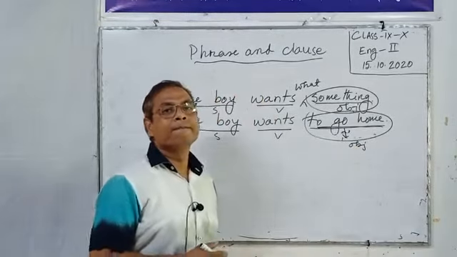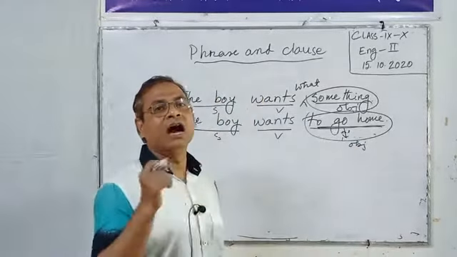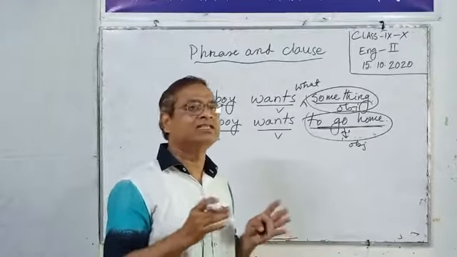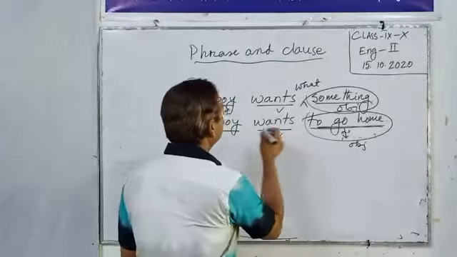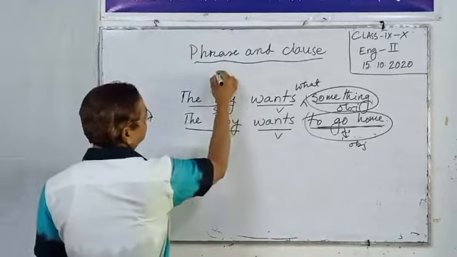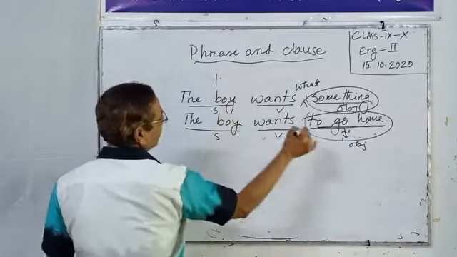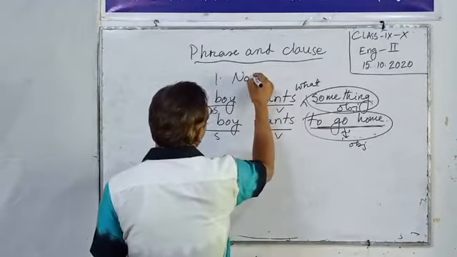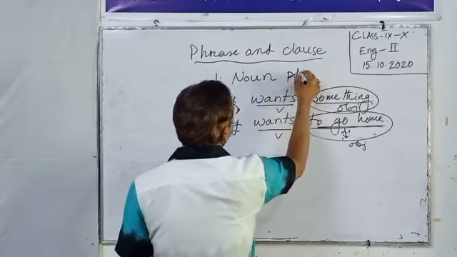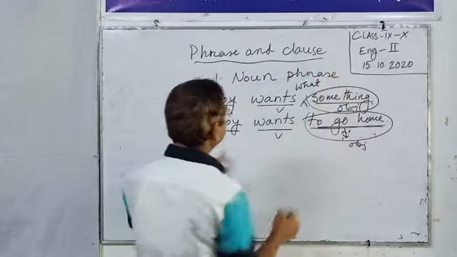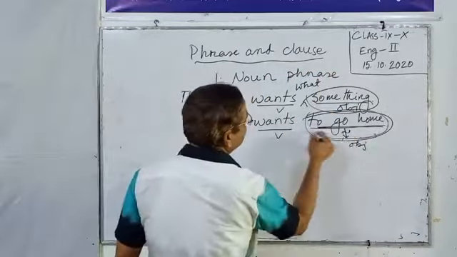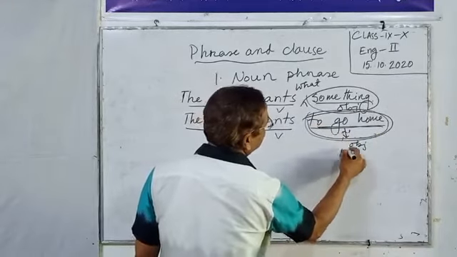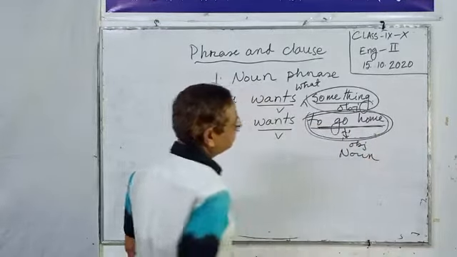We know only a noun and a pronoun can be placed as an object. So this is a noun phrase. This group of words acts as a noun.